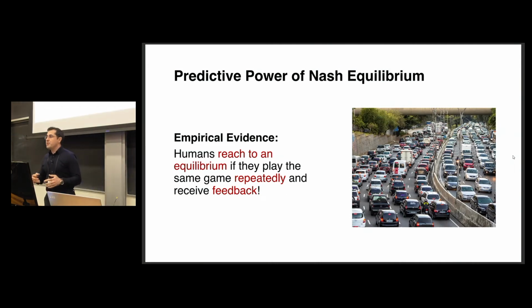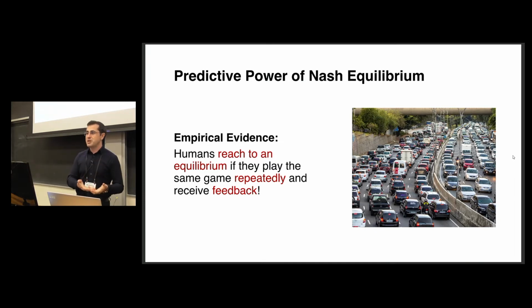And we all know game theory has a prediction power to understand how intelligent decision makers interact with each other, right? But what is the prediction power of game theory? Can we quantify that? Because empirically, it has been observed that if human-like decision makers interact with each other in a repeated game setting and receive feedback from the environment, they will eventually converge to some equilibrium, right? This has been observed empirically, and the traffic network is one of the examples. Researchers back in the 90s, in the early 2000s, studied this problem to come up with some theoretical learning models, some behavioral heuristics explaining that kind of phenomena.